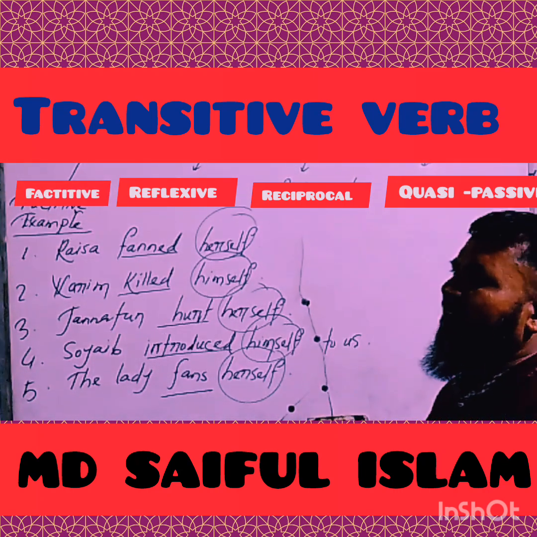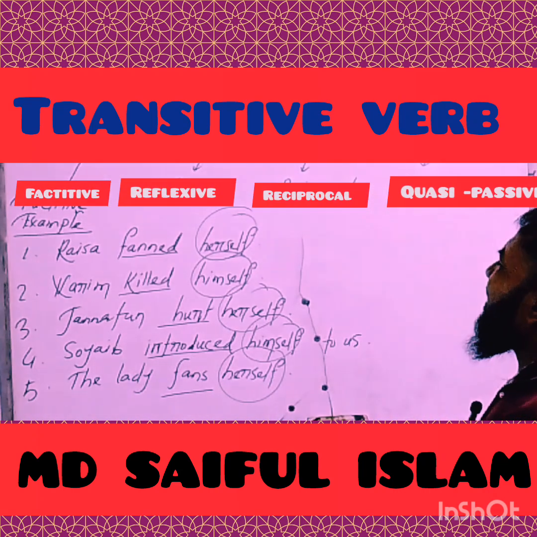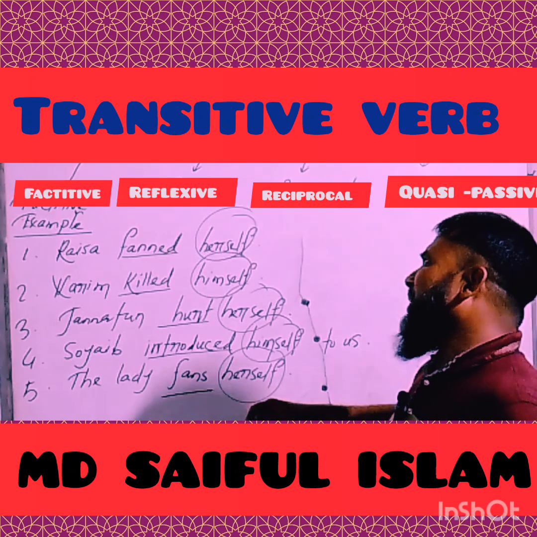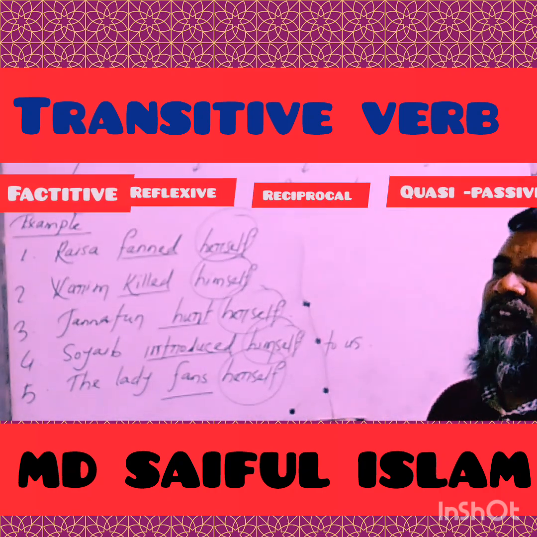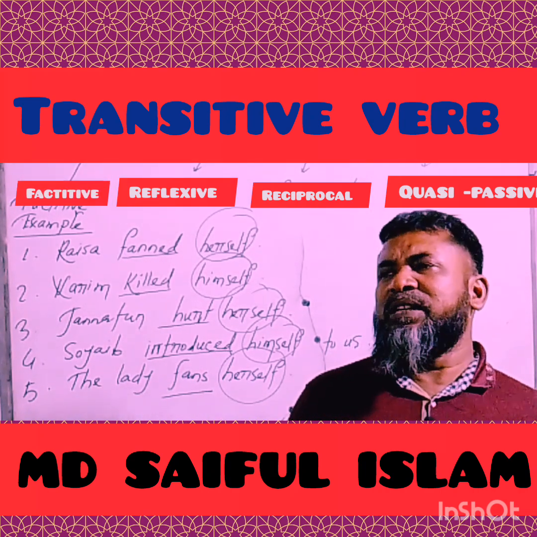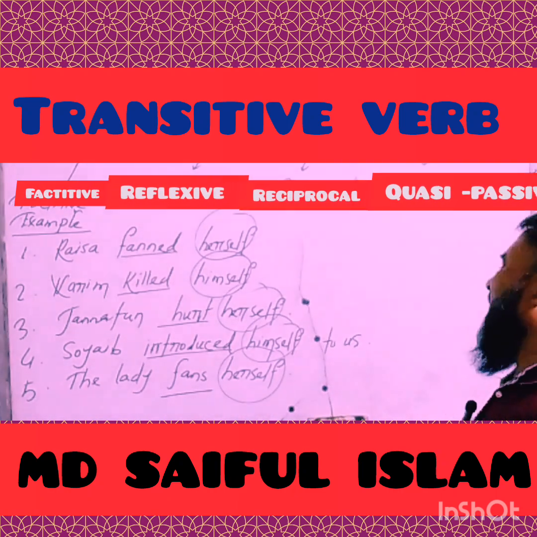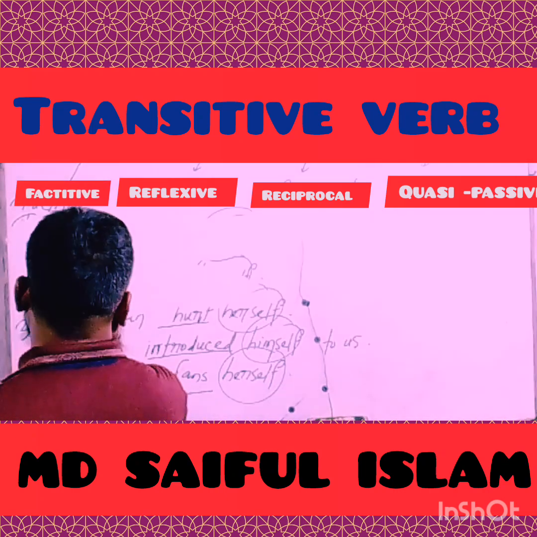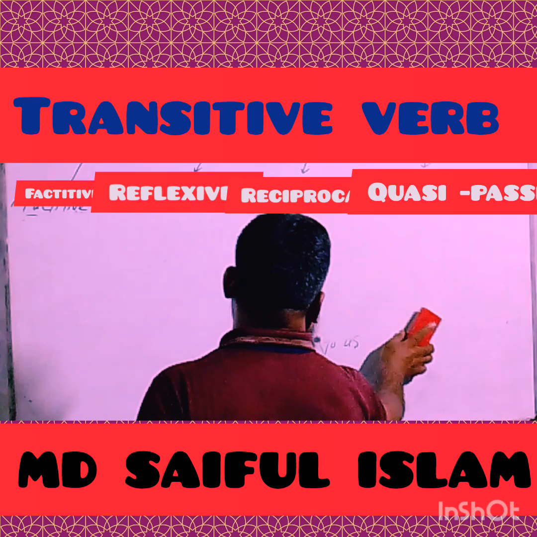From this discussion, we have to keep in mind that any verb mixed with a reflexive pronoun such as myself, yourself, themselves, herself, itself, oneself, etc. is called a reflexive transitive verb. I hope you have understood clearly, my dear learners.